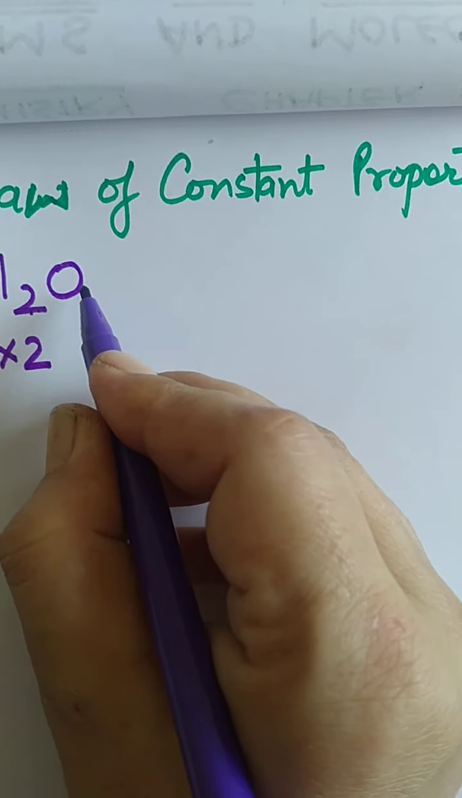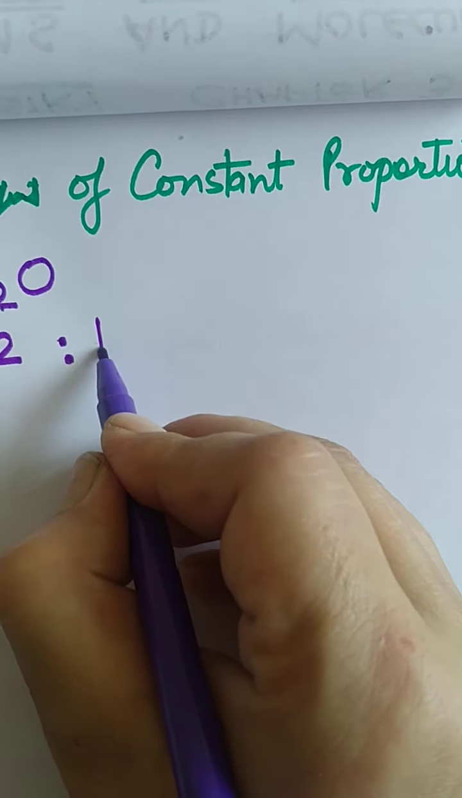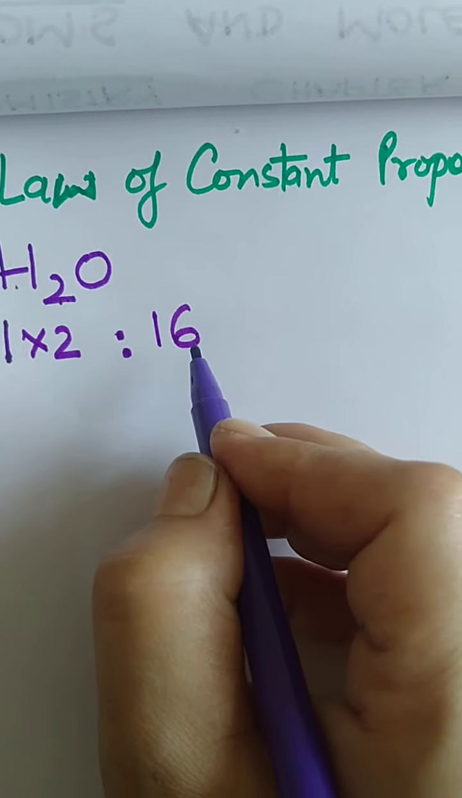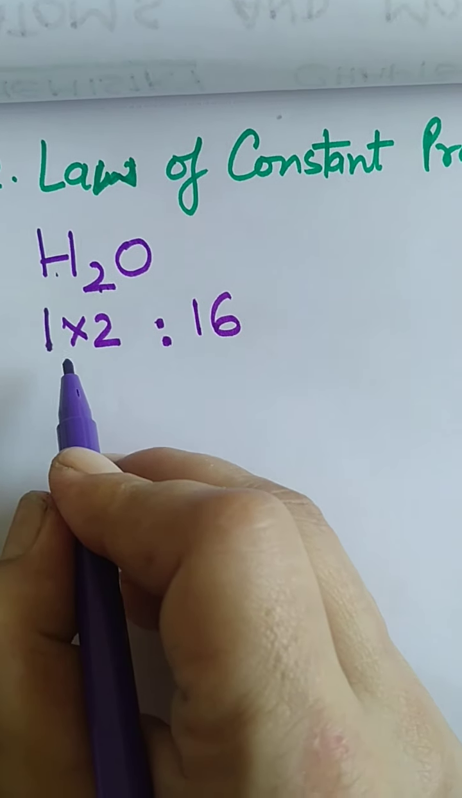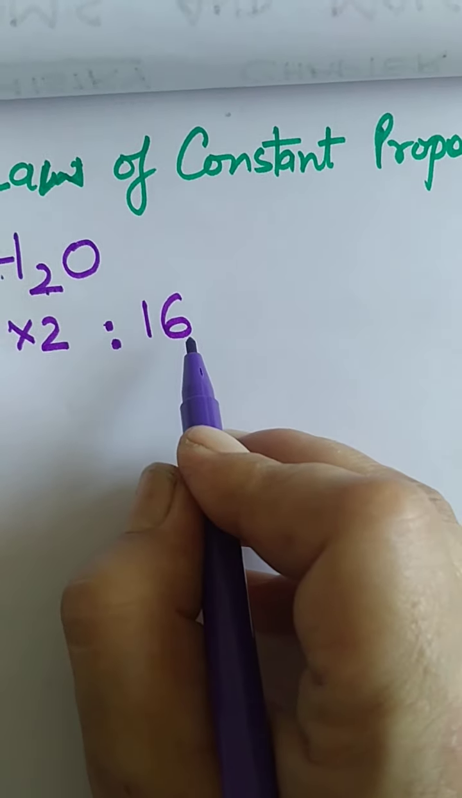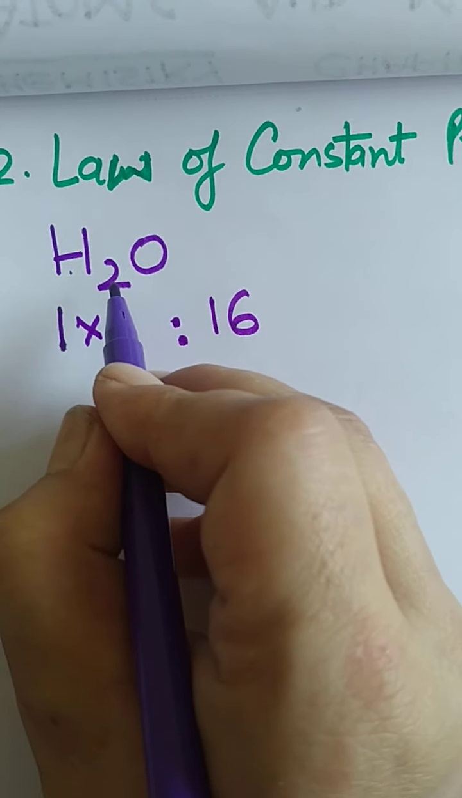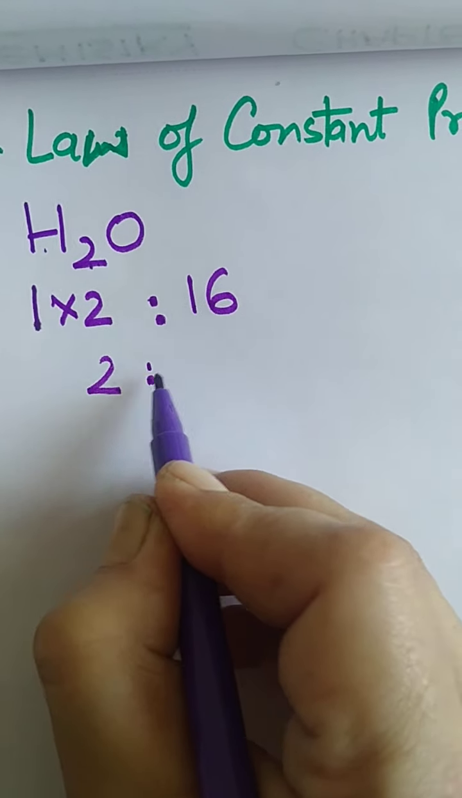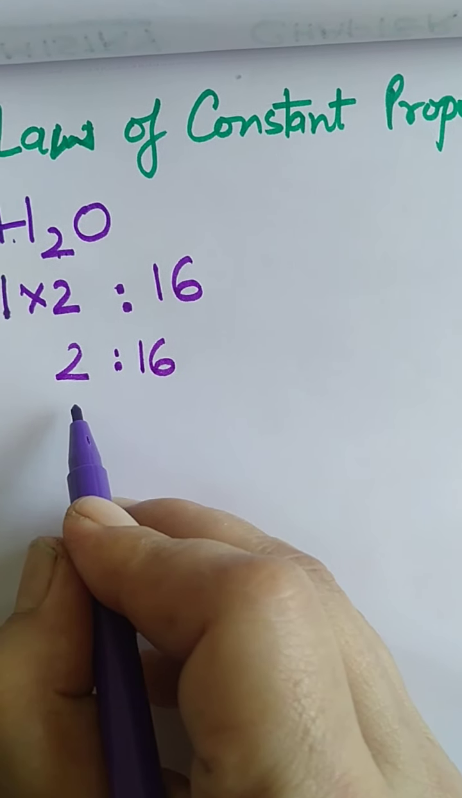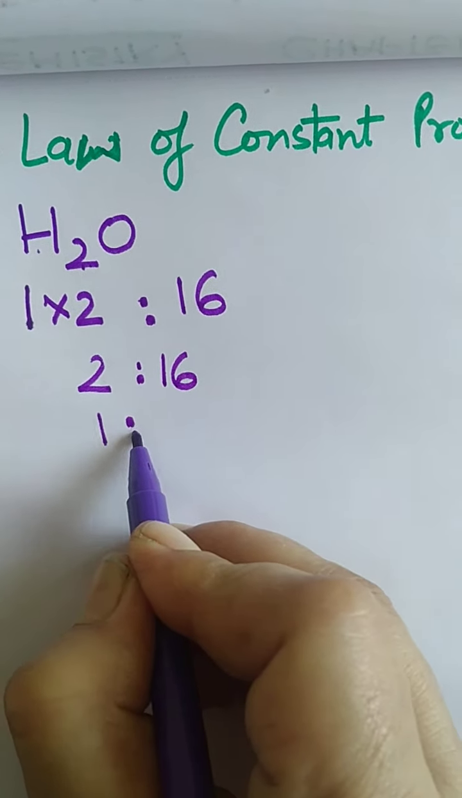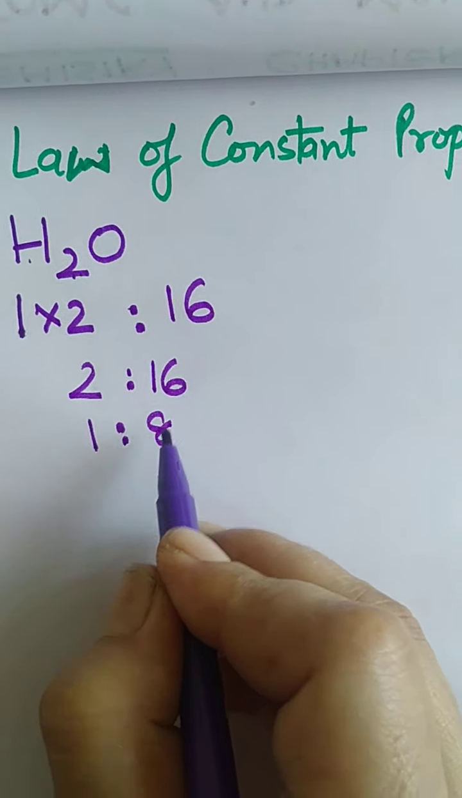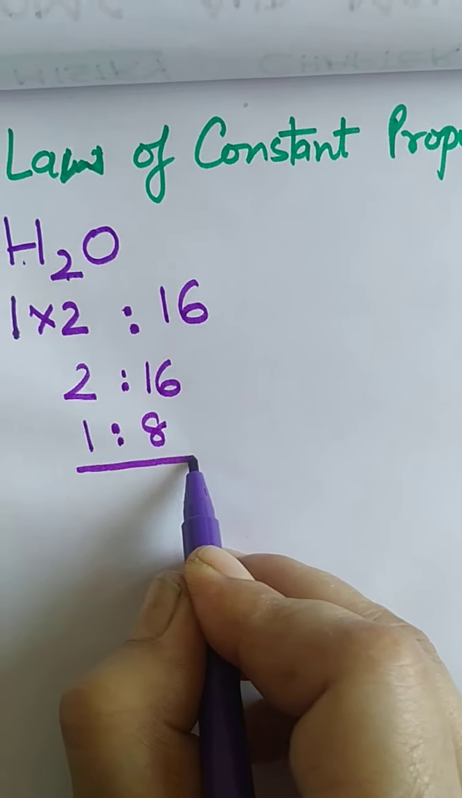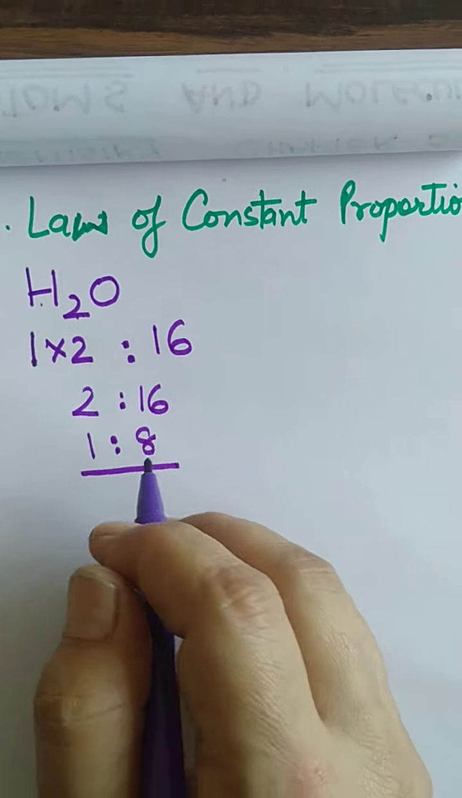Oxygen atomic mass is 16 gram. So, 1 unit of hydrogen and 16 of oxygen. 2 atoms of hydrogen are there, so 1 into 2. What does it become? 2 is to 16. We will take out the simplest ratio, 1 is to 8. 2 ones are 2 and 2 eights are 16. Now the ratio is 1 is to 8.